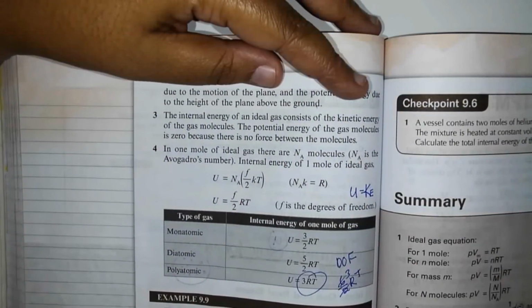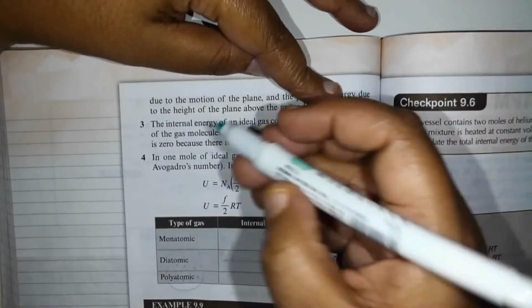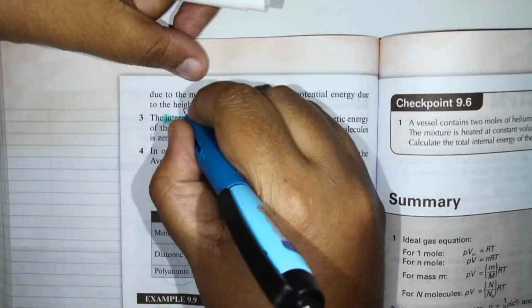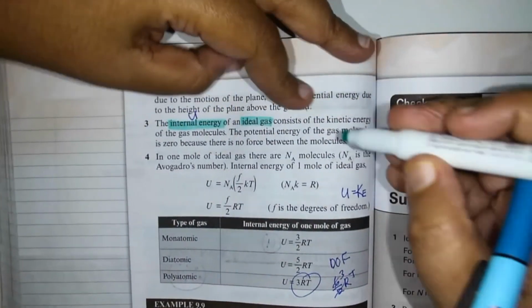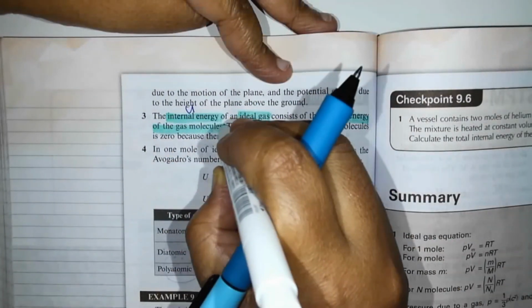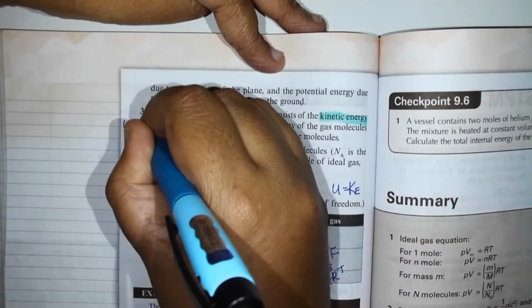The internal energy, which is U, of an ideal gas consists of the kinetic energy of the gas molecules. U is equal to KE.